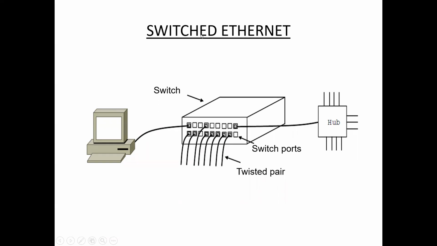This type of network requires a switch or hub, and instead of twisted pair cable, a normal network cable is used. Network switches are used for data transfer from one device to another device without interrupting any other devices in the network.